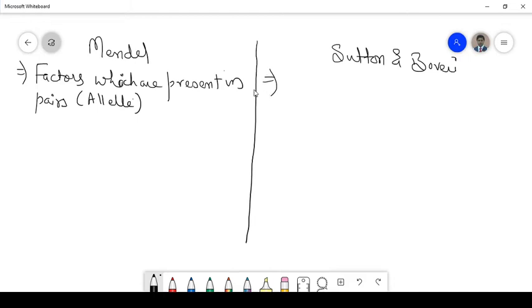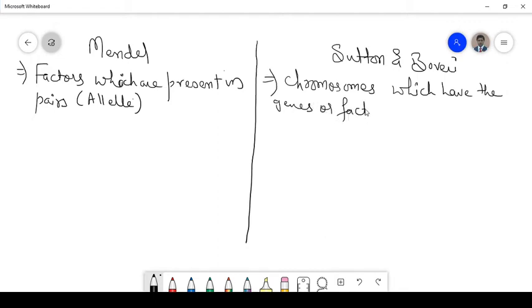Sutton and Boveri said the same thing about chromosomes, that the chromosomes, which have the genes, or factors at that time, are found in pairs. Now pairs means on the homologous chromosome.